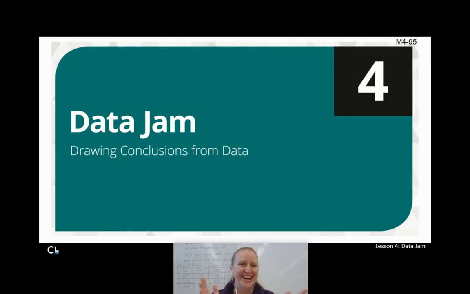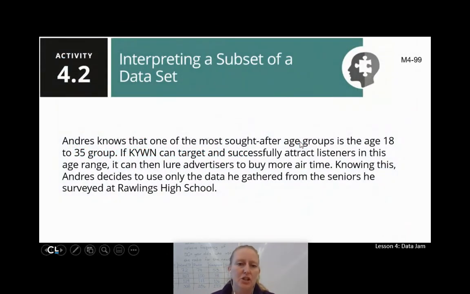Yes, that's where we are. We're on day 2 of drawing conclusions from data. So we've been making all kinds of tables, all kinds of graphs, and now we're just trying to draw conclusions from it, right? What patterns do we see? What decisions can we make based on what we see, right? That's all we're looking at these days, because that's the big thing about data, making decisions from it.